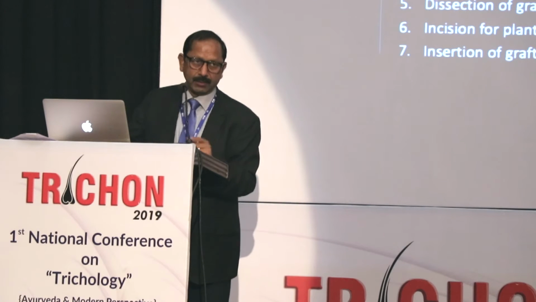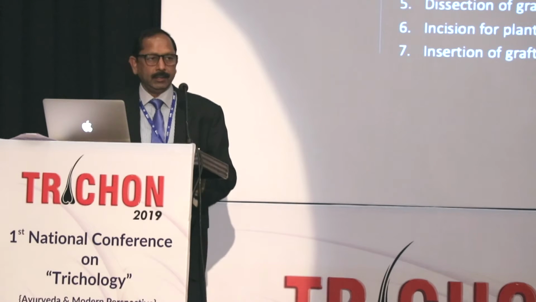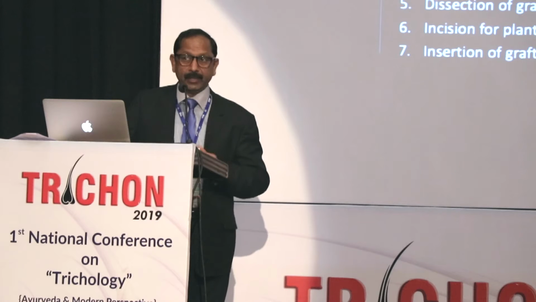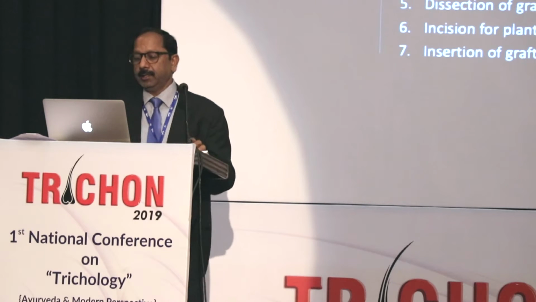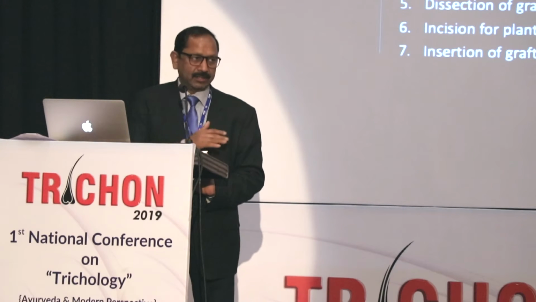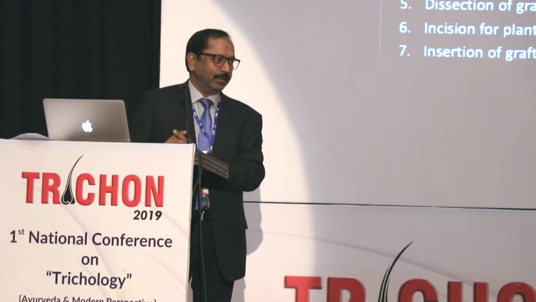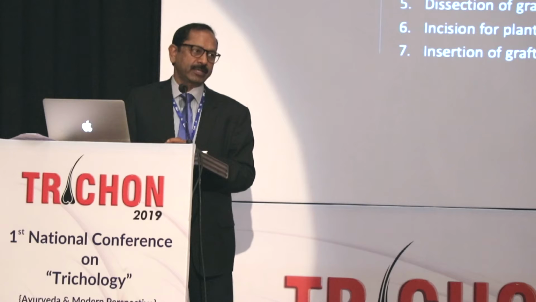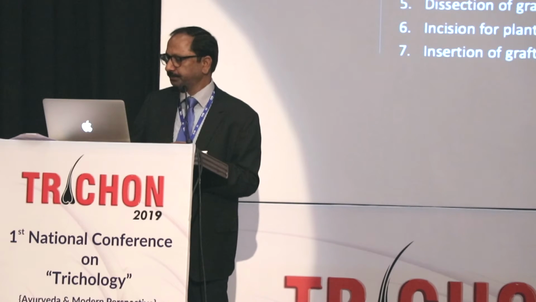And what are the steps? First we mark the strip. I'll show you how we do it. Then anesthetize with local anesthesia, and then inflate with tumescent fluid. After that we harvest the strip. Once we have harvested the strip, we do the slabbing, making thin slices, and then we separate the follicles. Once the follicles are separated, we come to the recipient area. There we make the slits, and once the slits are made, we place the grafts into the slits.